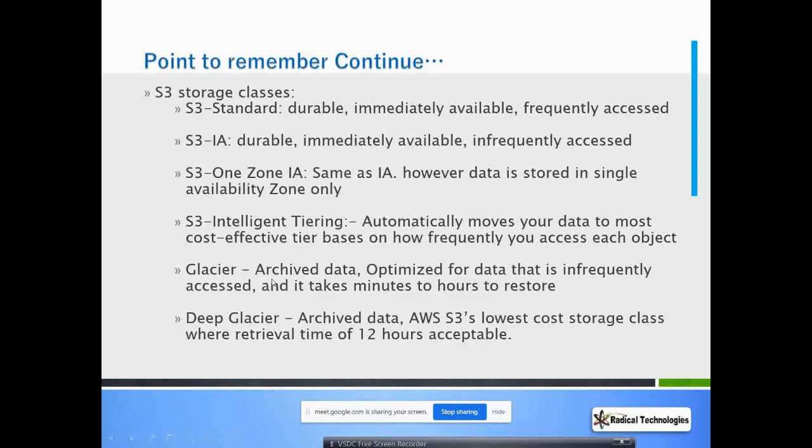Glacier: archive data, optimized for data that is infrequently accessed and takes minutes to hours to restore. Deep Glacier: archive data, lowest cost storage, where data retrieval can take up to 12 hours.